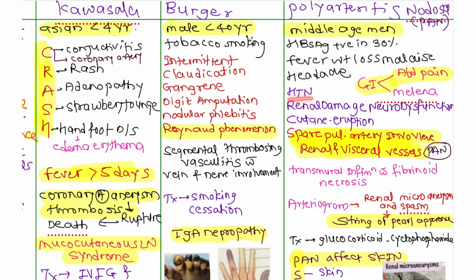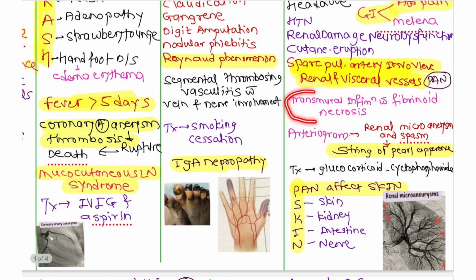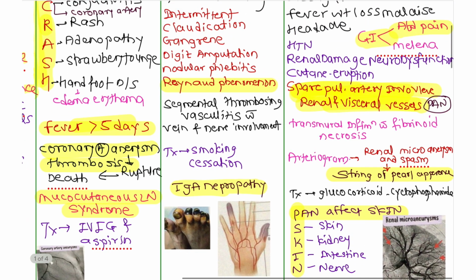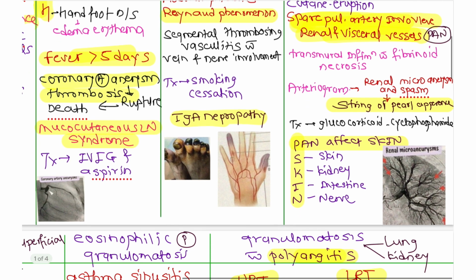There will be hypertension due to the renal involvement. There is renal damage and neural dysfunction also there. Cutaneous eruption is also there, and the main feature is GI symptoms like melena and abdominal pain. There is also transmural inflammation with fibrinoid necrosis. Now here the main involvement is all the visceral vessels, but the main involvement is renal vessels. That's why it causes renal damage.